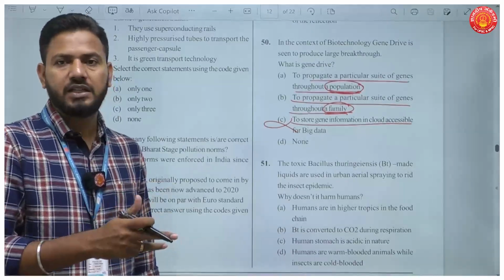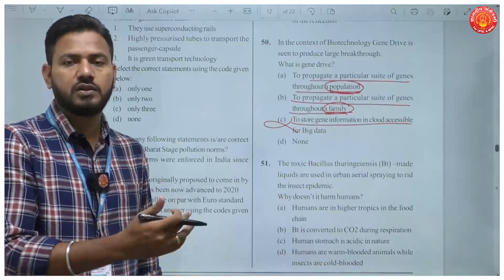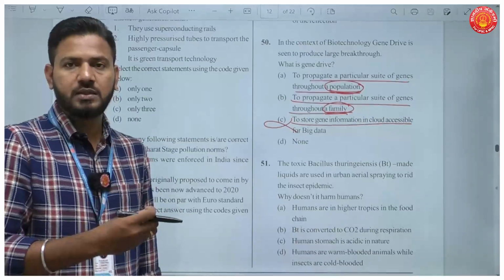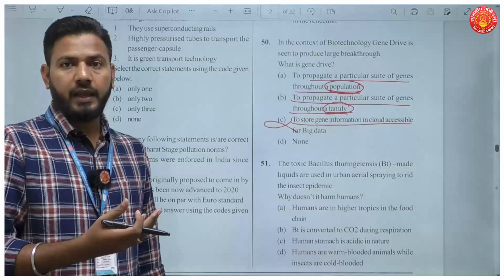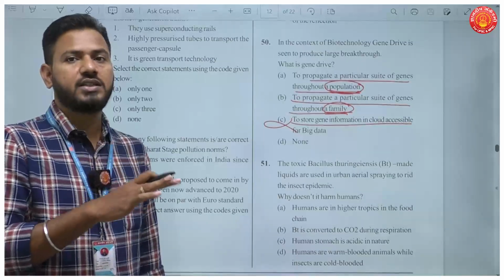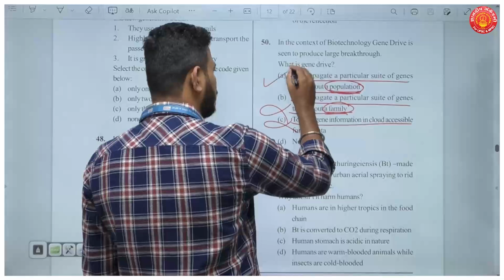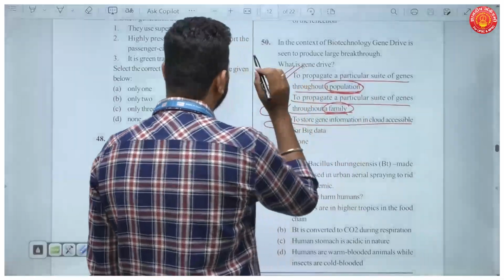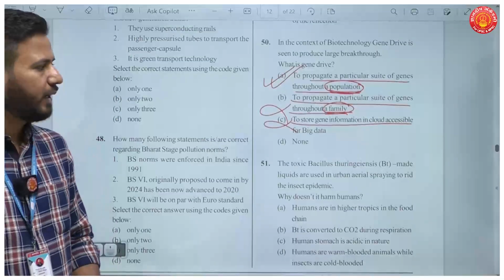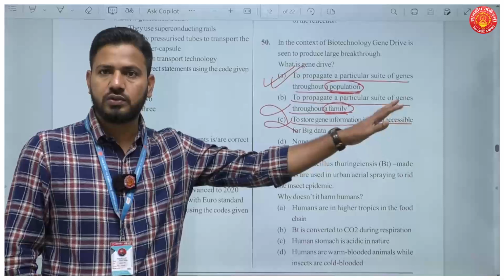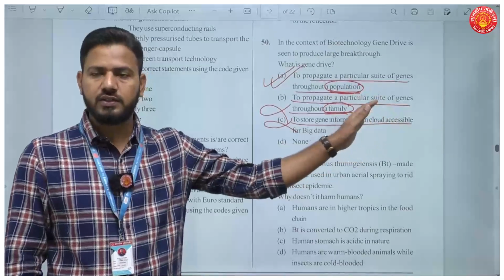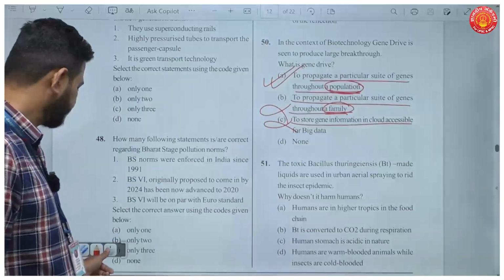So we can make genetic changes to all the vectors. Vectors are those microorganisms which carry disease, and to make genetic variations in such a way that they won't be able to reproduce. Okay, so it is running through the population. So your answer here should be A. Okay, so genetically modified mosquitoes were even done in India. So this also is an important update.